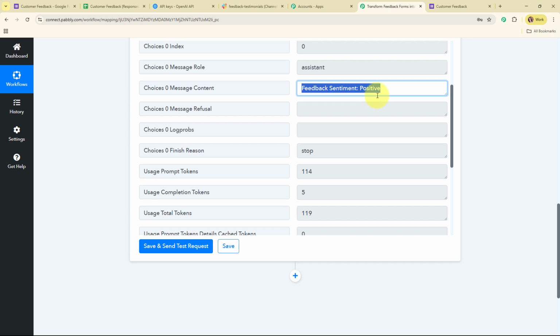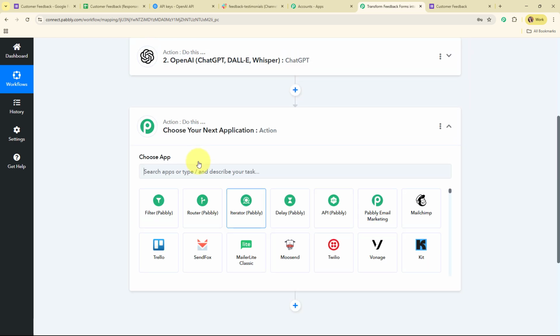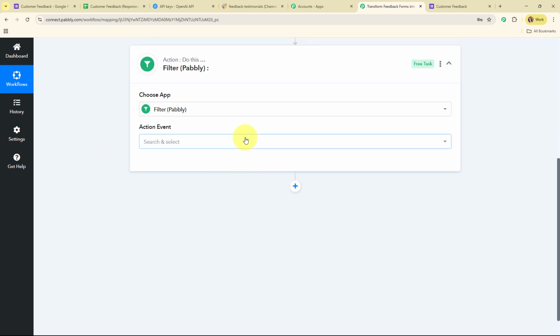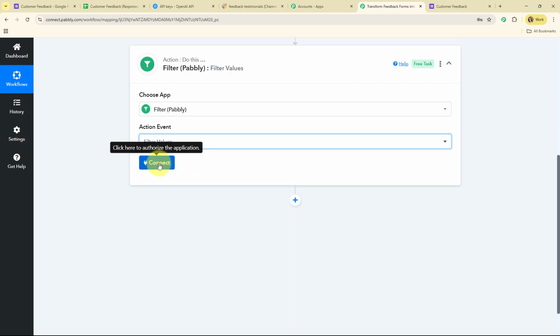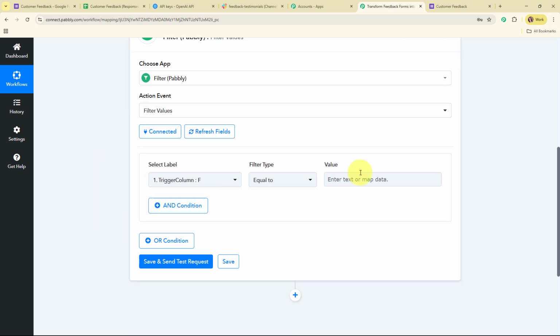So now, to generate the testimonials only for the positive feedbacks, what we are going to do is add another action step over here, and here we are going to add a filter condition in our workflow. For that we are going to use a feature of Pabbly, that is Filter by Pabbly, and here we are going to select the action event as filter values, and then we are going to click on connect, and then set up a condition for this filter process.